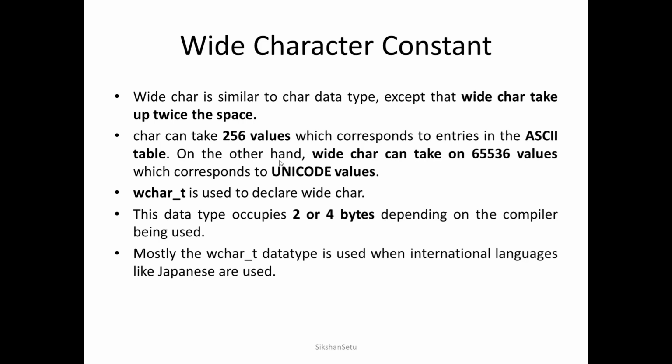Now, how to declare a wide character constant? Wide character constants are declared with this particular type. We need to write wchar underscore t. The size of a wide character constant, more or less, is 4. In GCC compilers it is 4. In some other compilers it can be 2, because it is double the character. And where can we use this wchar underscore t? Wherever you are presenting international languages, or whenever we are presenting some terms from other languages, we can go with wchar underscore t.